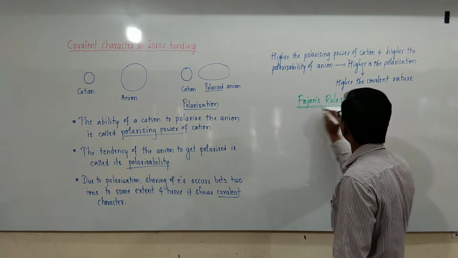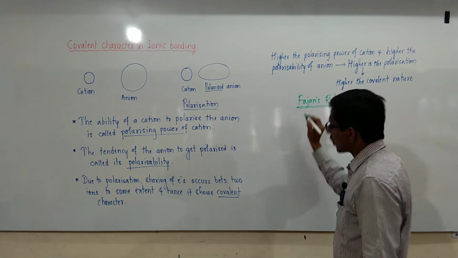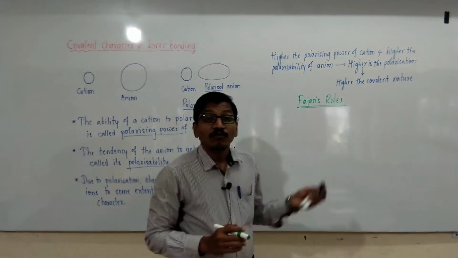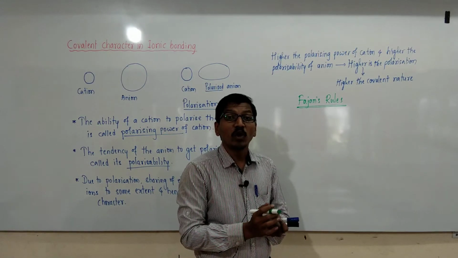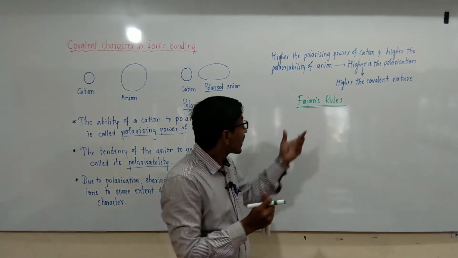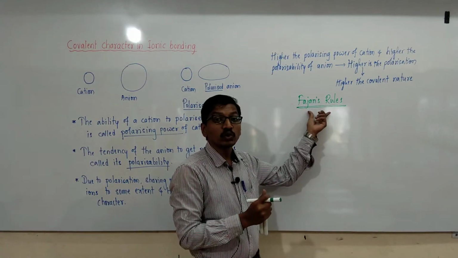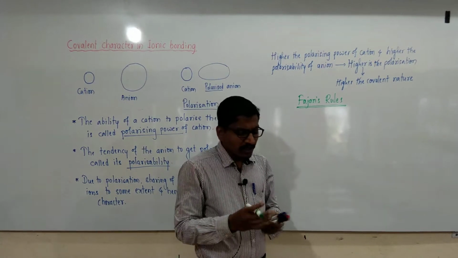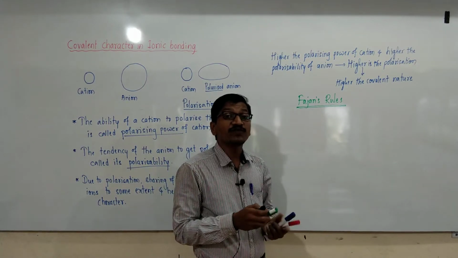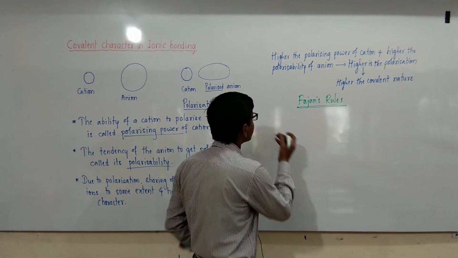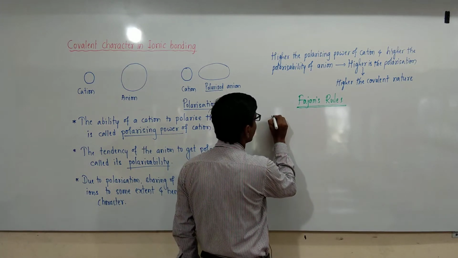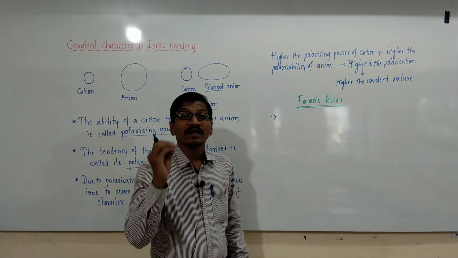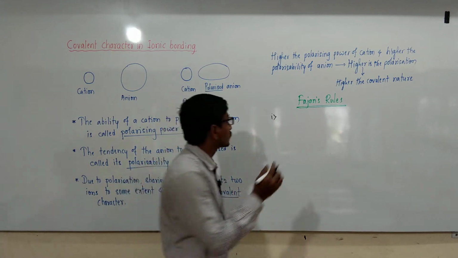The covalent character or covalent nature of an ionic bond or ionic compound was satisfactorily explained by the following rules by Fajans. Those are called Fajans' rules. The first Fajans rule is small cations, small size of cations.